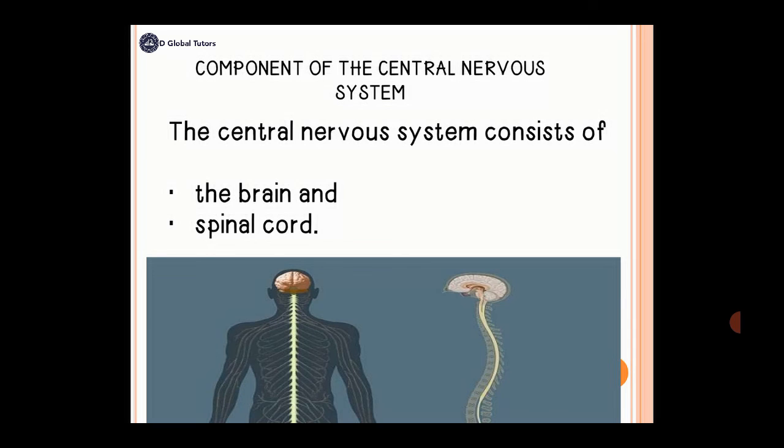We'll learn more about the spinal cord. We'll learn more about the peripheral nervous system. We're going to learn more about all parts of the nervous system, which is a very, very broad topic in biology, especially for those preparing for external exams.